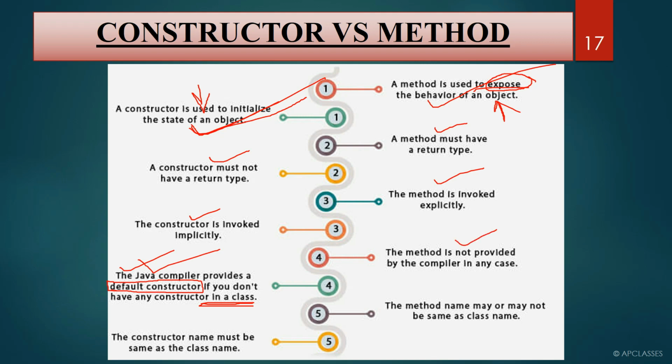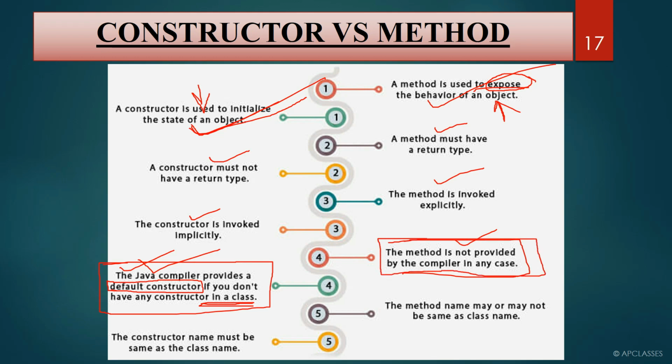The method is not provided by the compiler in any case. A default constructor is created by the compiler if no constructor is written, but a compiler will never define a default method automatically. If you don't have a constructor, then the compiler will make a default constructor for you in the background, right? But if you don't write a method within a class, then the compiler will not make any method for you.